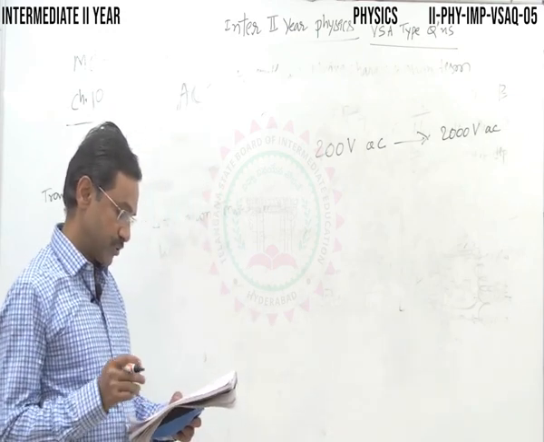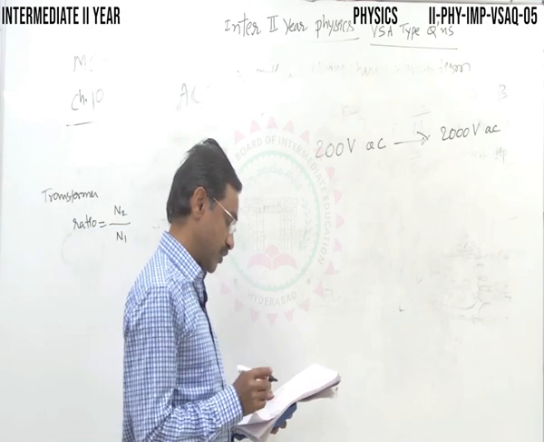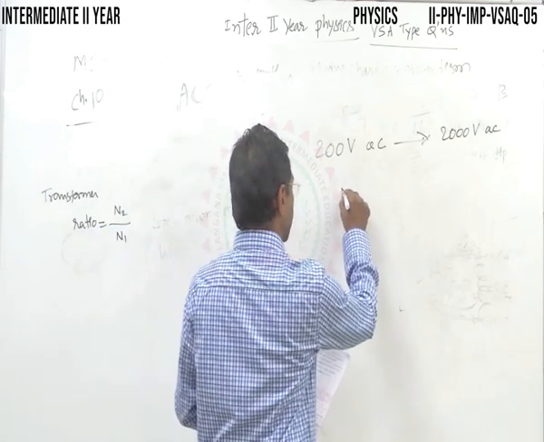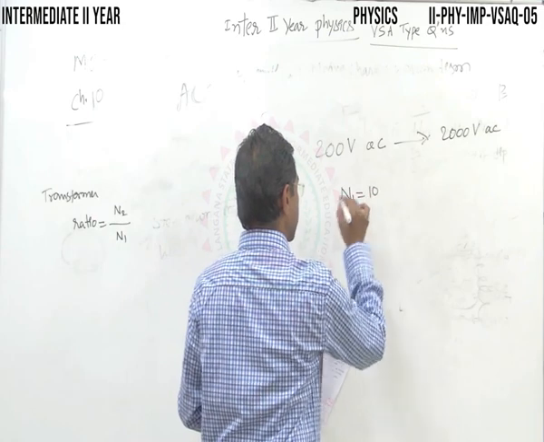Calculate the number of turns in the secondary if the primary coil has 10 turns.